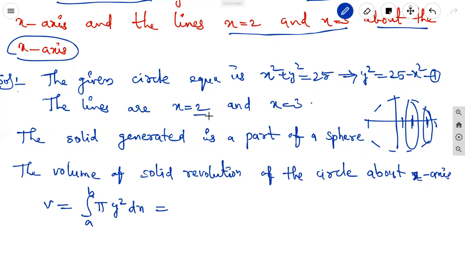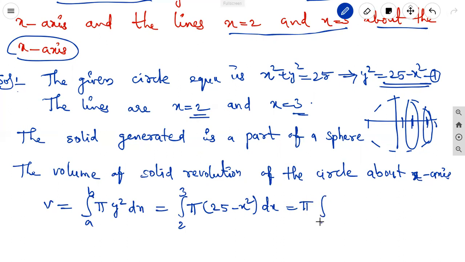Here x equal to a to b means 2 to 3, integral 2 to 3 pi. What is y square? Y square equal to 25 minus x square into dx. Pi is right outside, integral 2 to 3 25 dx, and the pi is common to two terms, minus integral 2 to 3 x square dx.